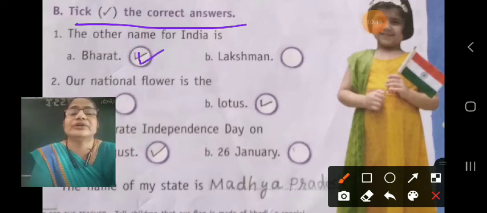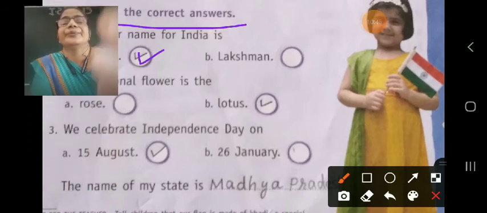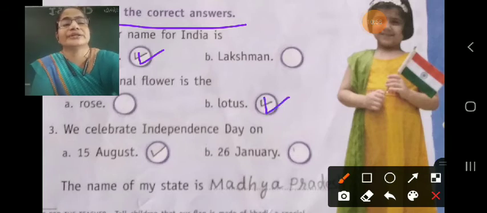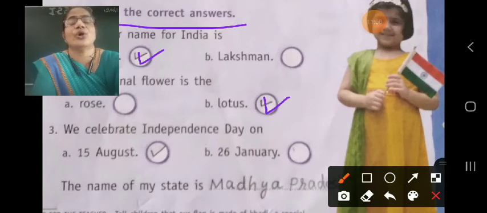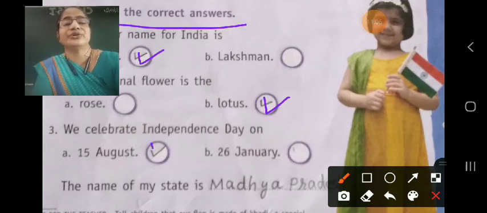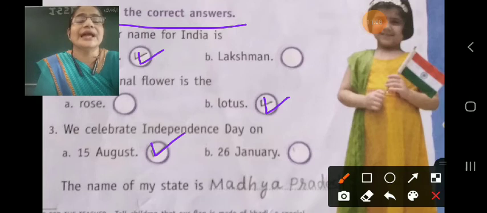And second one, our national flower is rose or lotus? Lotus. Now third one, we celebrate Independence Day on 15th August or 26th January. We celebrate Independence Day on 15th August, and on 26th January we celebrate Republic Day.